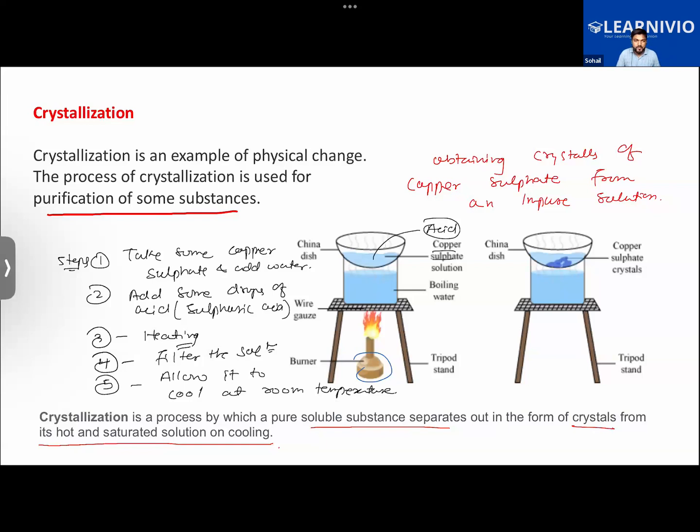So that is the thing. Here we have separated out crystals of copper sulfate from a very hot, concentrated and saturated solution. We allowed that solution to cool down for some time, and then we obtained crystals from it.